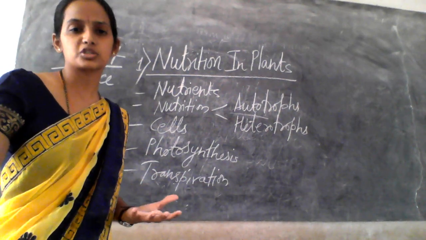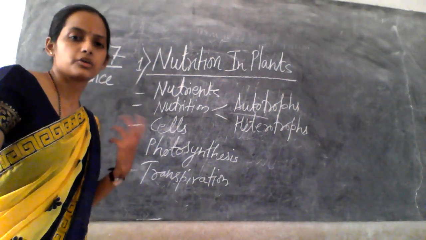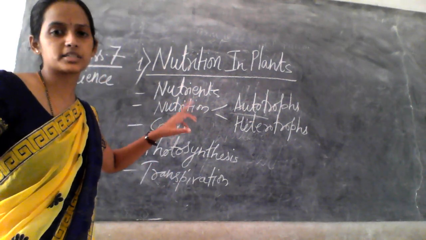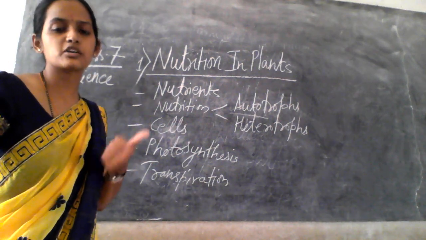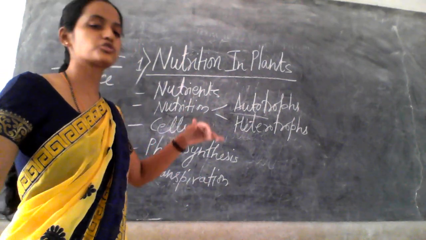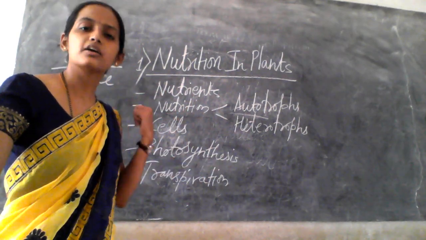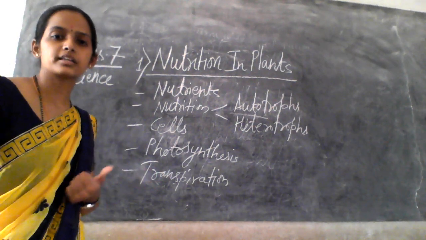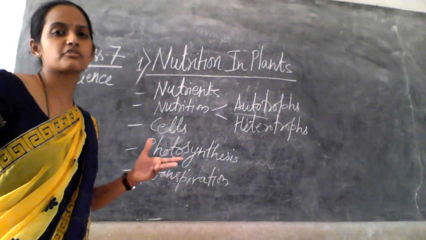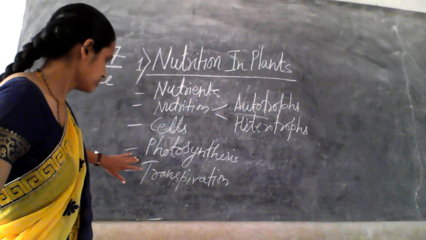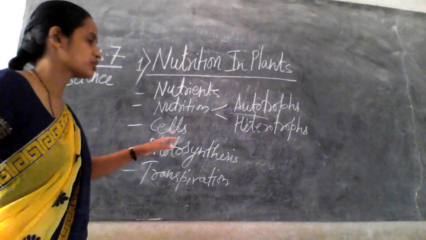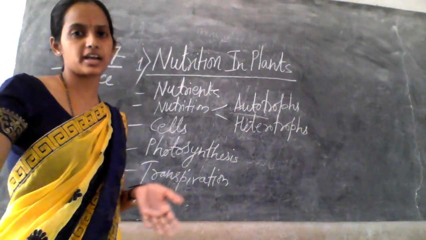Nutrition is the process of taking food by the organism and utilization by the body. Under that, autotrophs and heterotrophs. Autotrophs make their own food. Heterotrophs depend on autotrophs. So plants make their own food by which technique? Photosynthesis. They use carbon dioxide, water and sunlight and make the food, which is stored in the form of starch. Transpiration is the loss of water from the plant surface. What about the cell? Cells are the basic unit of life.